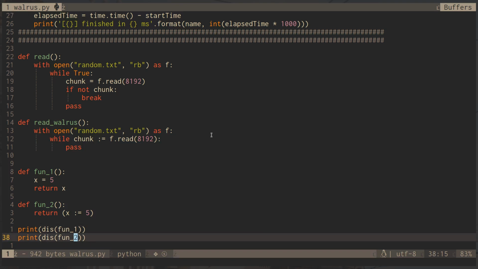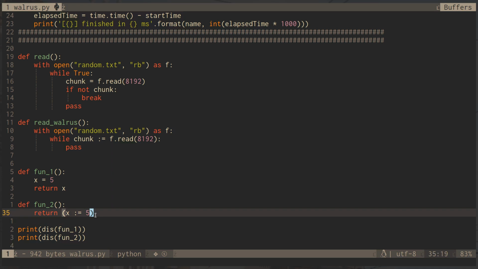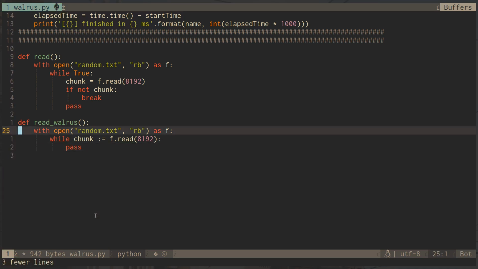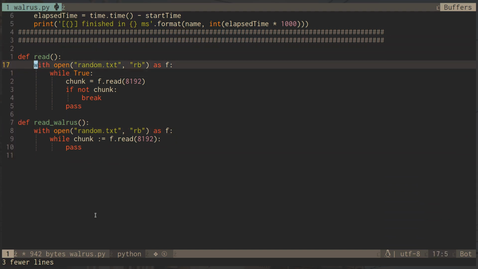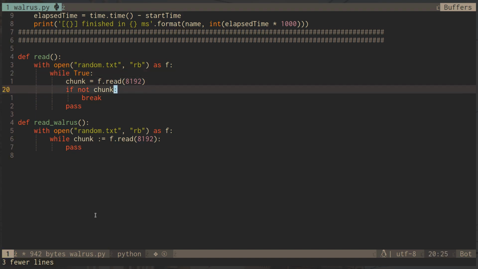Now, what was the drama with this operator? It seems somewhat useful, but I don't immediately see any use cases for it. Sure. Here's a use case, for example. Let's say we want to open a file in kind of an old school way, obviously, and we have a while loop which reads each chunk from the file. If the chunk is not none, then we can do something here in this pass statement.